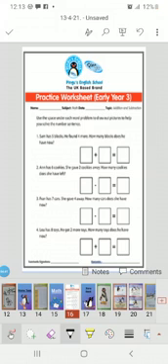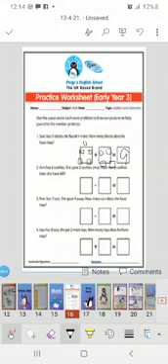So what we are going to do, we are going to add 4 more blocks. The first box we are going to make 5 blocks. 1, 2, 3, 4 and 5. And we are going to add 4 more. 1, 2, 3, 4. And when we add 5 and 4, they become 9. So we have 9 blocks altogether.